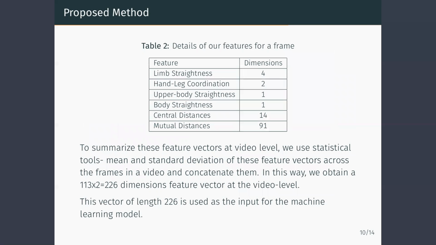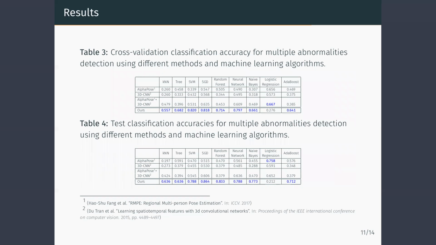The table shows the length of vectors for each feature. The total comes out to be 113 for each frame. To summarize these features at video level, we consider the mean and standard deviation of these vectors across the video and concatenate them. With this, we end up with a vector of length 226, which is the input for the machine learning model. Experiments are conducted using different methods and machine learning algorithms on our dataset.